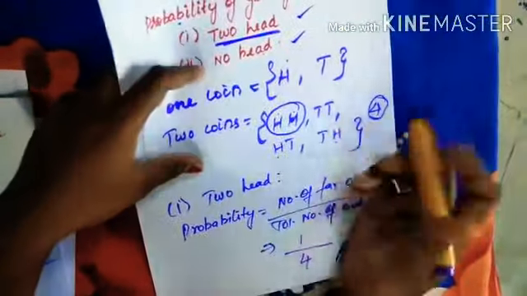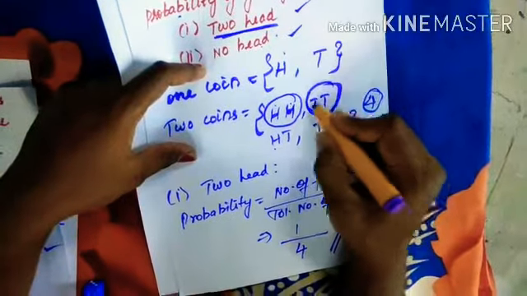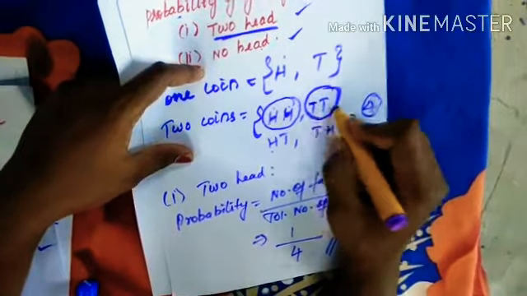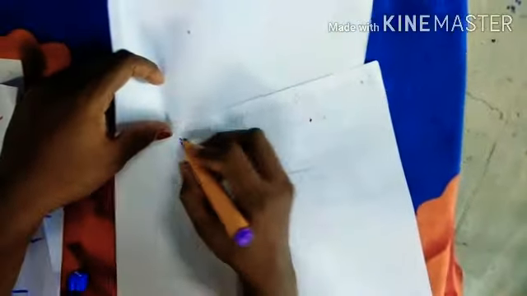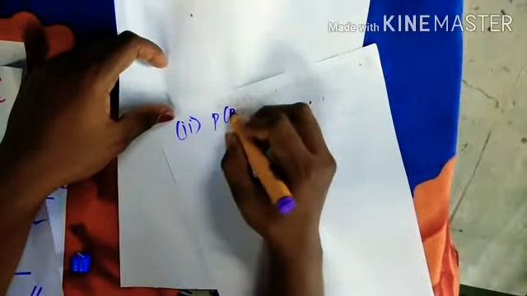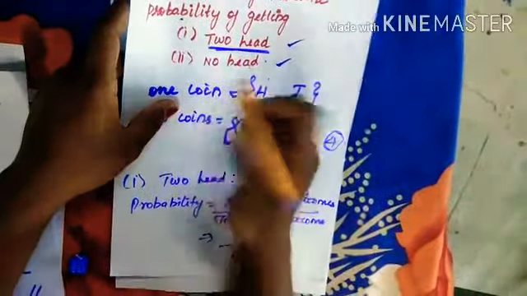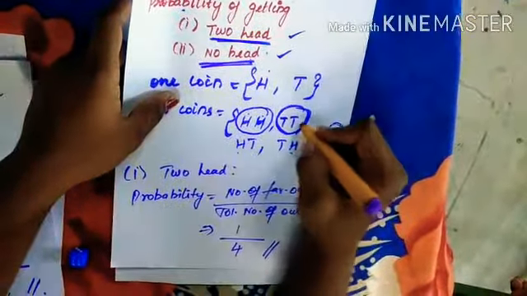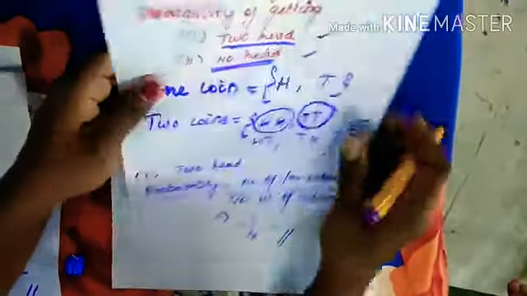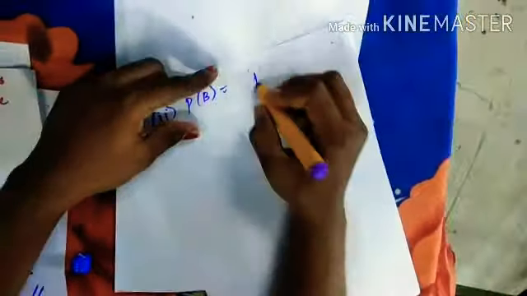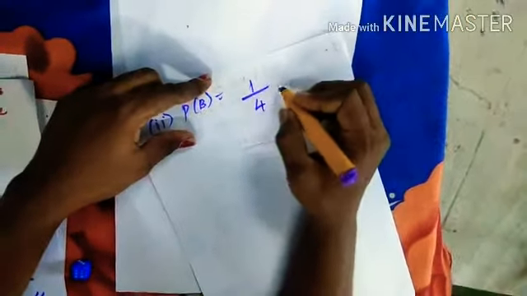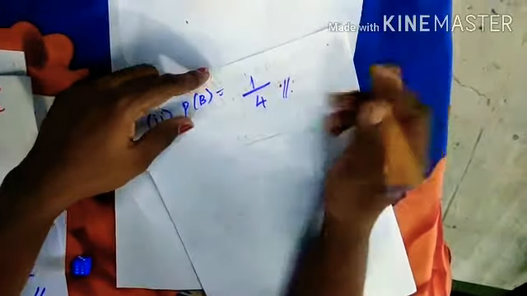Next one is no head. Without head, is anything we are having? Yes. Here we have no heads. We have only 2 tails. So for B, the probability of B: here the favorable outcome is no head. It should not have a head. So only 1 we are having without head. So 1 by total number of outcomes 4. 1 by 4. Okay.